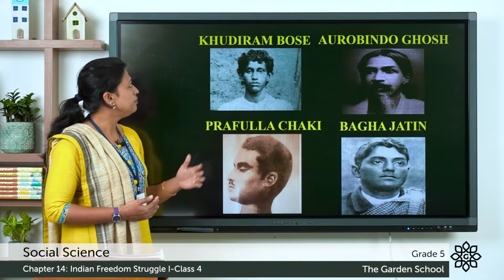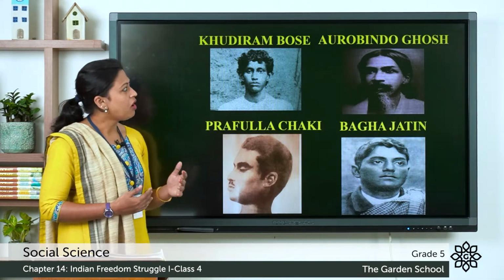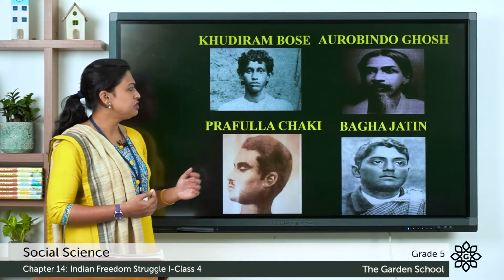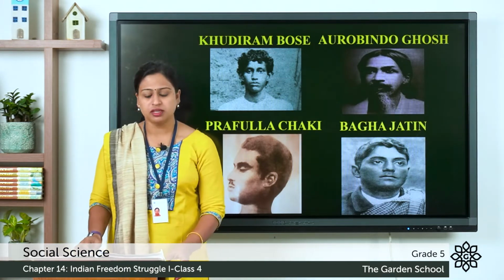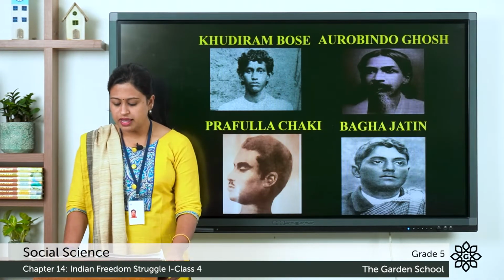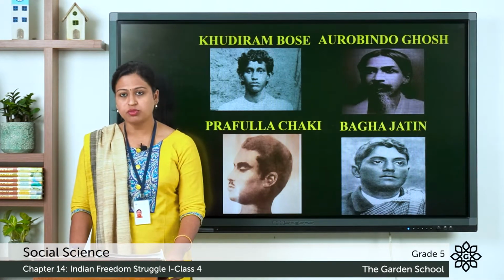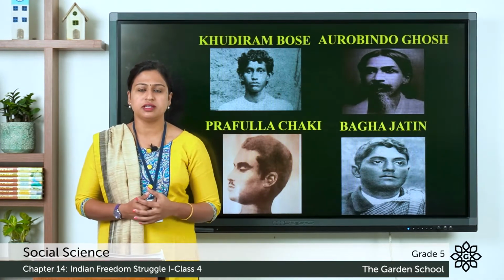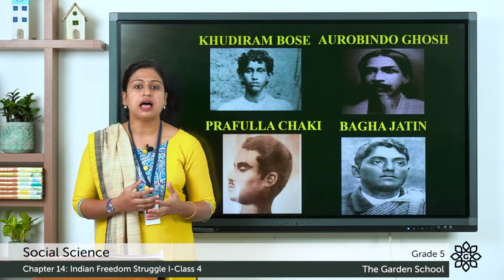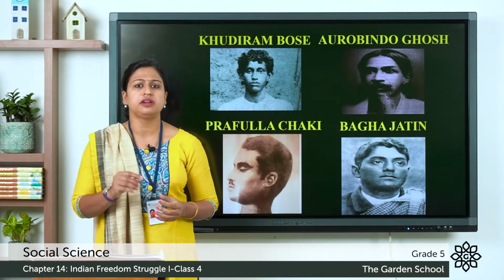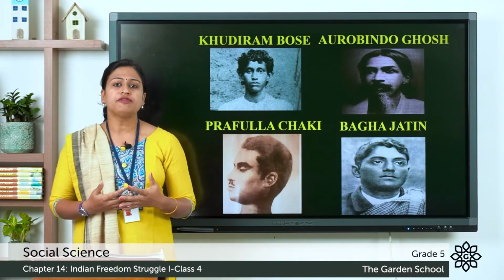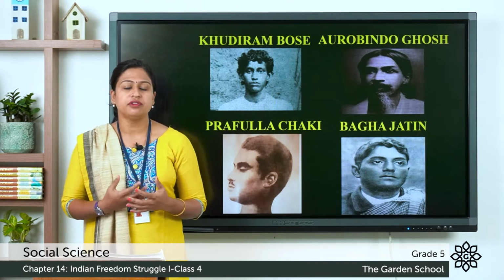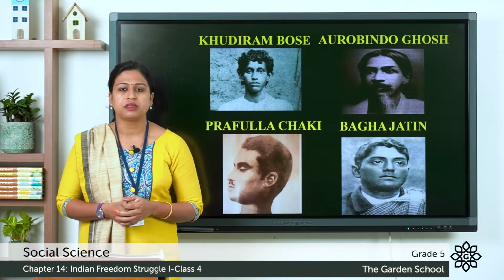You can see here Khudiram Bose, Aurobindo Ghosh, Prafulla Chaki, Bhaga Jatin, who is also called Jatindranath Mukherjee. So, these were some of the important revolutionaries. Revolutionaries are the members of the revolutionary group, and some of them sacrificed their life to gain independence.